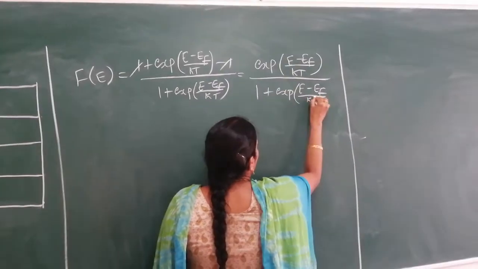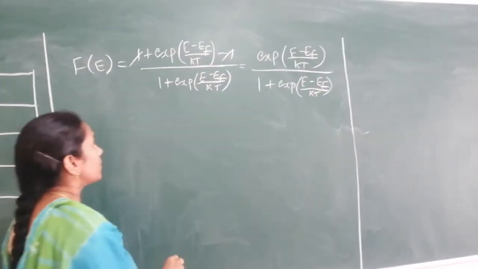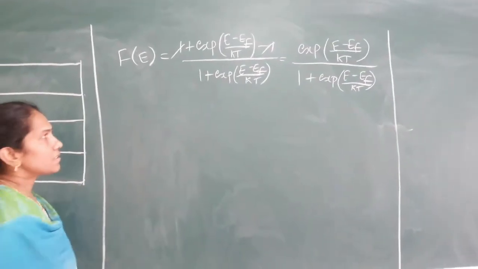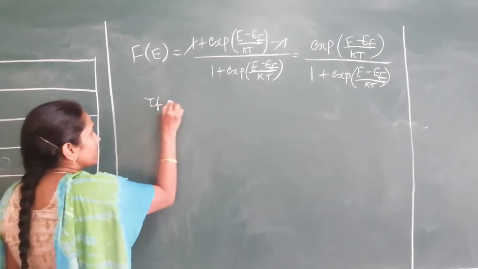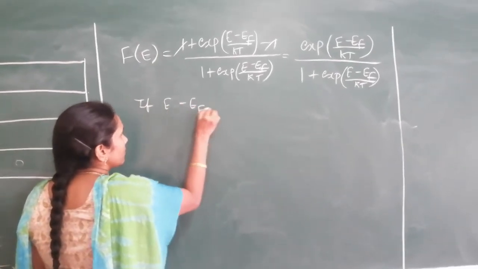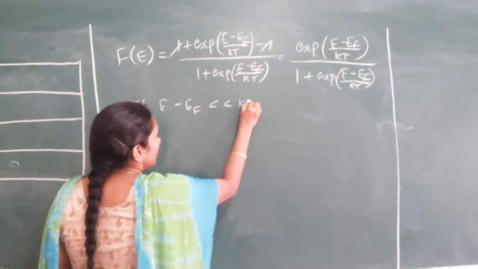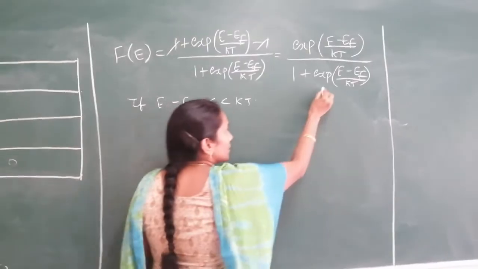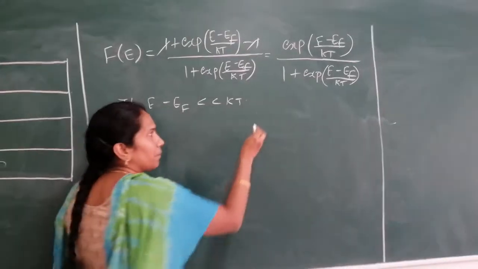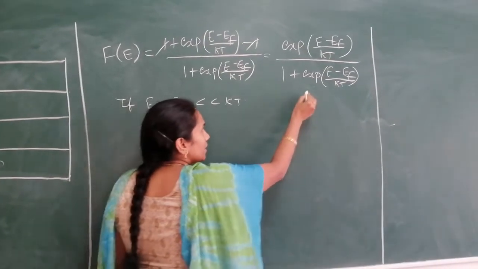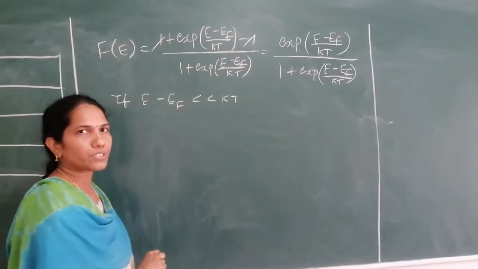Now here, if E minus EF is much greater than KT in magnitude, then the exponential term is very small when compared to 1. So here in the denominator we are neglecting the exponential term.